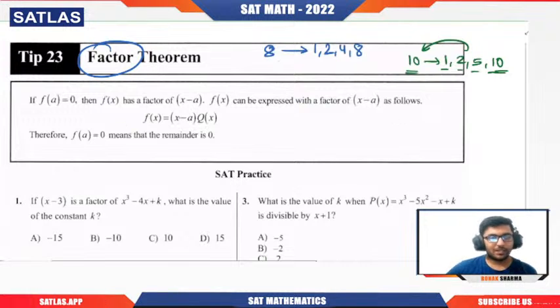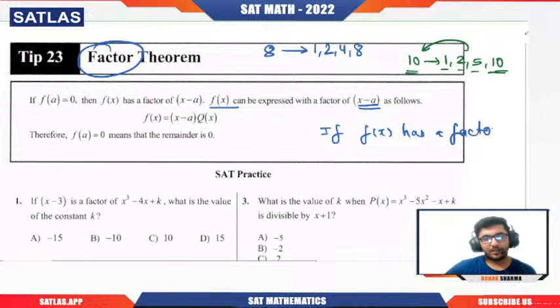Okay, so basically if remainder is 0 for the term factor, that means, let's say f(x) is being divided by x minus a. If f(x) has a factor x minus a, then whenever we divide f(x) by x minus a, we will get remainder 0. That means f(a) should be 0.